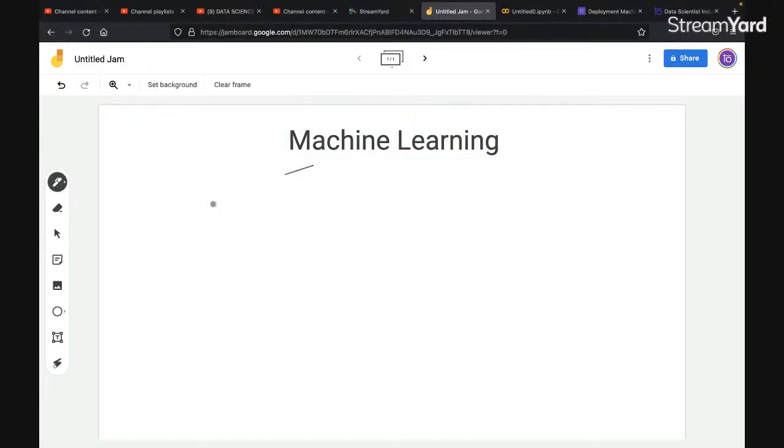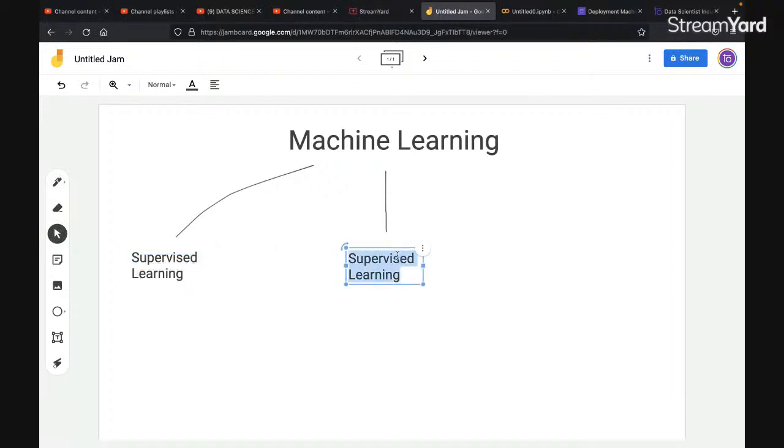The major types are, one, supervised learning. Another is unsupervised learning. And the third is reinforcement learning.